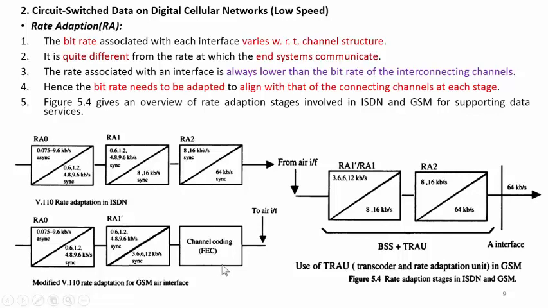In case of GSM, rate adaptation for GSM in the air interface. At stage 1, again 0.075 to 9.6 kbps asynchronous to synchronous, that is 0.6 to 9.6 kbps. At the second stage, 0.6 to 9.6 kbps synchronous to 3.6 to 12 kbps. And this stage is connected to the channel coding with FEC, the forward error control block, and this bit rate is provided to the air.